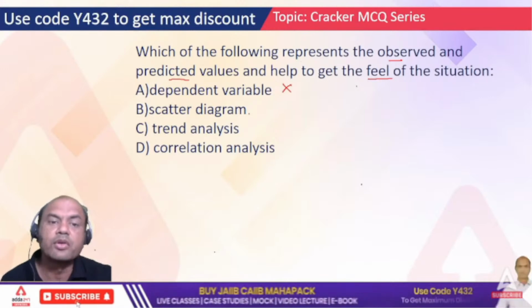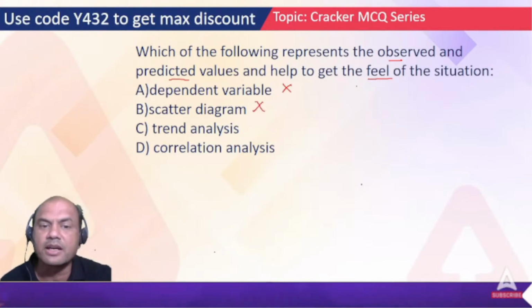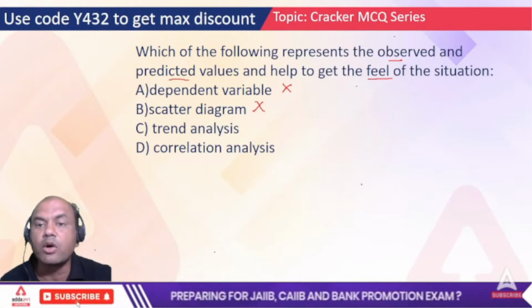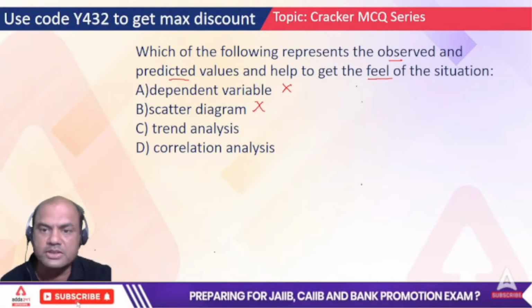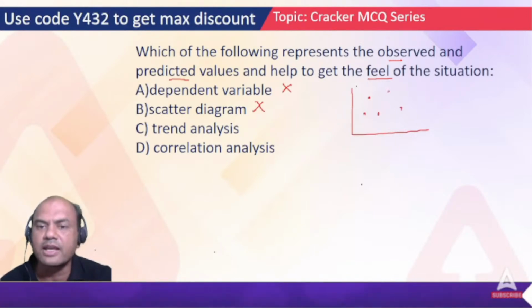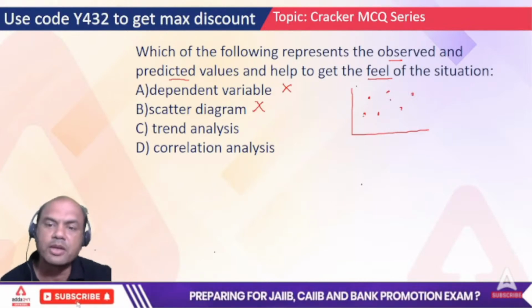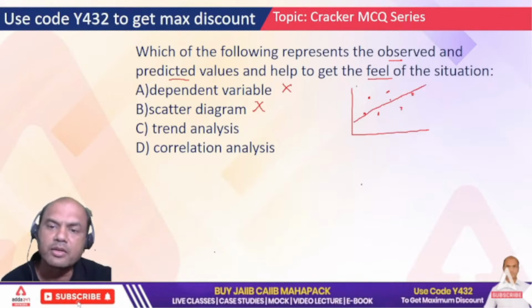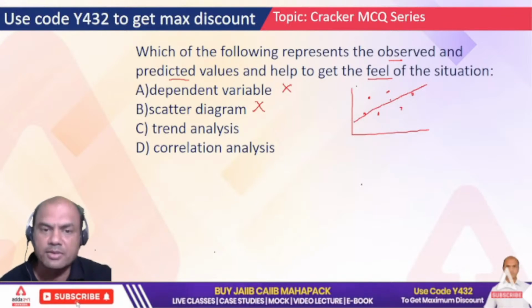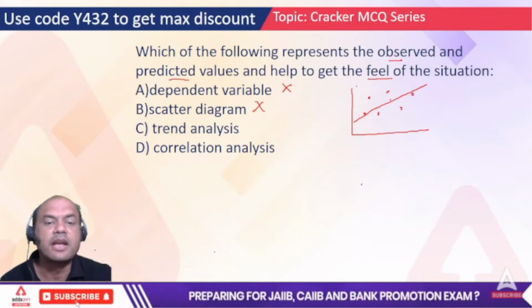So let's remove scatter diagram also, because what is scatter diagram? Scatter diagram is the observed figures always. Scatter means, it's like this, then this point, all these points which I can see over here. This is known as a scatter diagram, and from here I draw a mean line. So scatter diagram is out. It does not give the predicted values. Then next, trend analysis and correlation analysis.